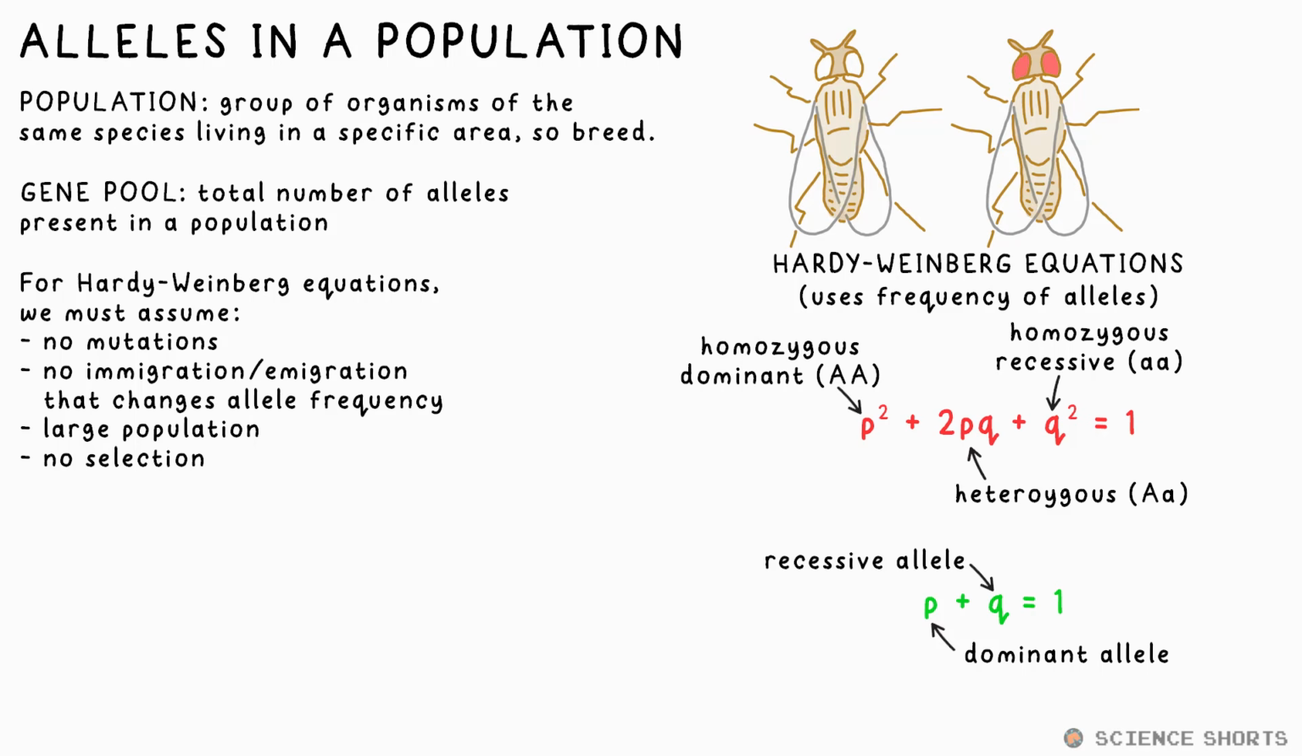P and Q are the frequencies of the dominant and recessive alleles, respectively. P squared is the frequency of the homozygous dominant genotype. Q squared is the same but for the recessive, and 2pq is the frequency of the heterozygous genotype.